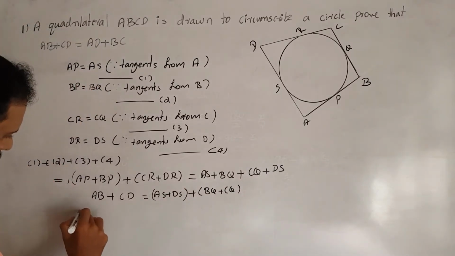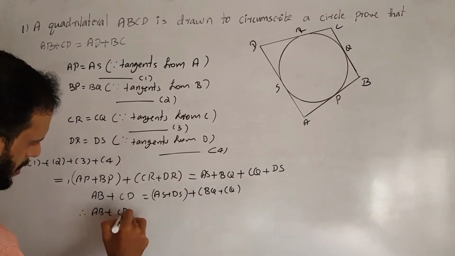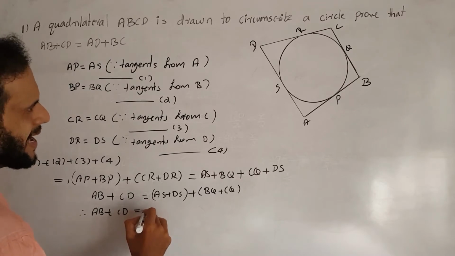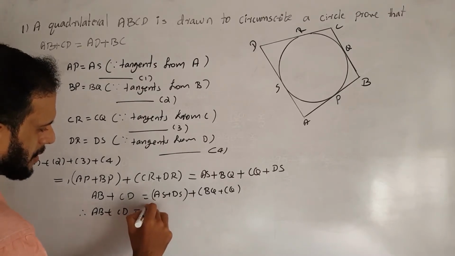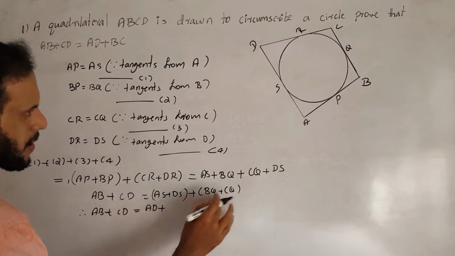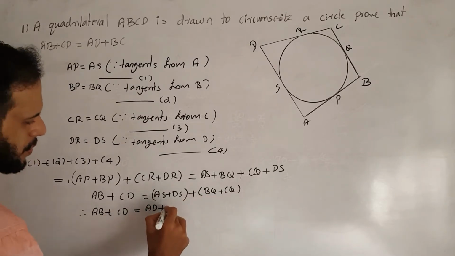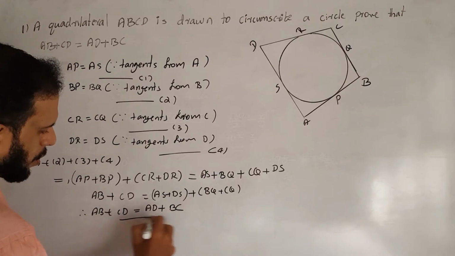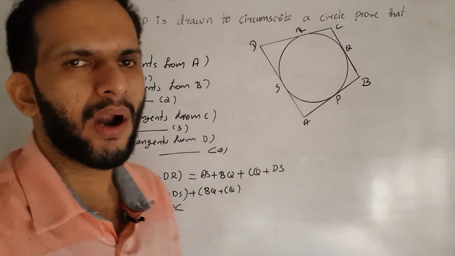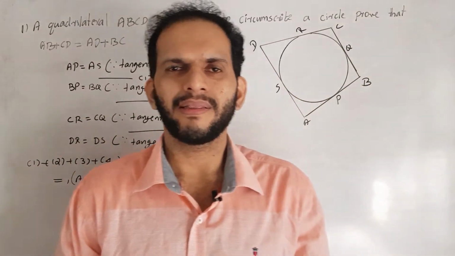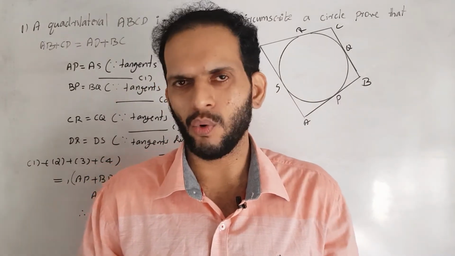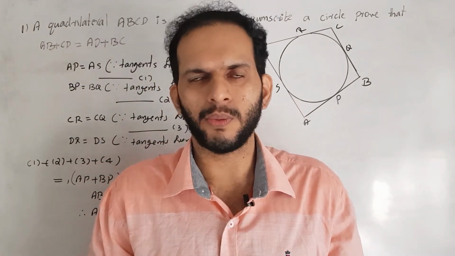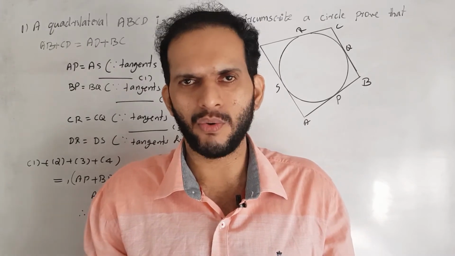Therefore, AB plus CD is equal to AS plus DS plus BQ plus CQ. What is AS plus DS? That is AD. Plus BQ plus CQ is equal to BC. So we proved that if a quadrilateral is circumscribed, then the sums of its opposite sides are equal. Okay, it's an important result also. It is possible to apply it directly in other questions.